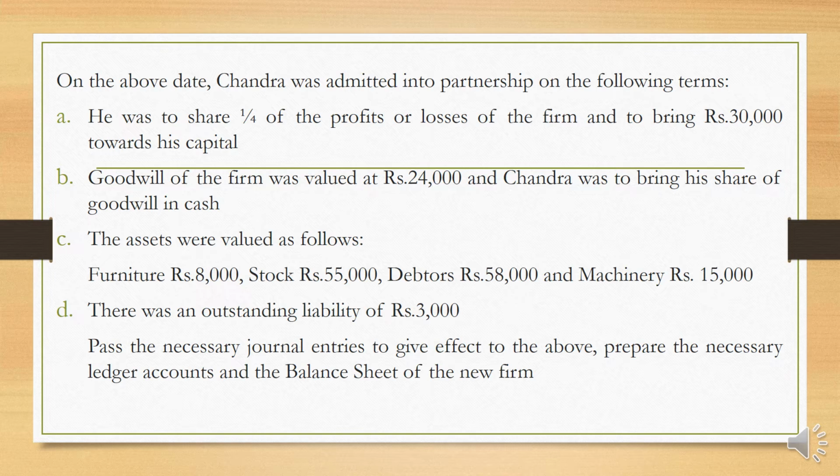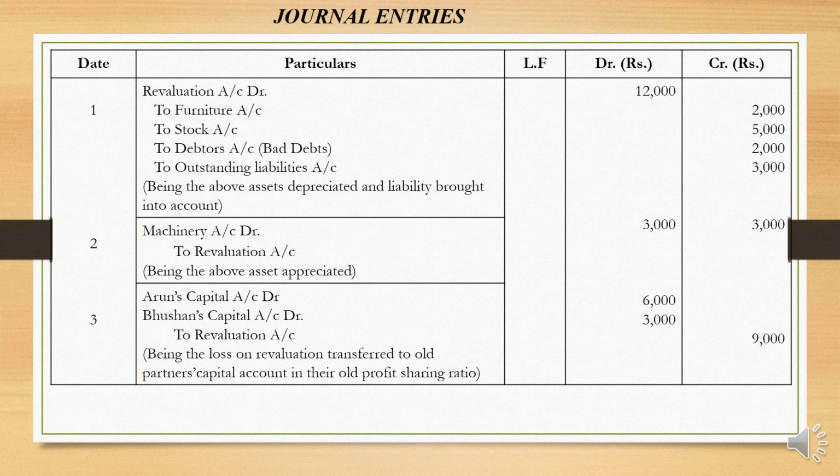The assets were valued as follows: furniture 8,000, stock 55,000, debtors 58,000, machinery 50,000. There was an outstanding liability of rupees 3,000. So you have to pass the journal entries to give effect to the above and prepare the necessary ledger accounts and balance sheet. Now let us pass the first journal entry for revaluation of assets and liabilities.